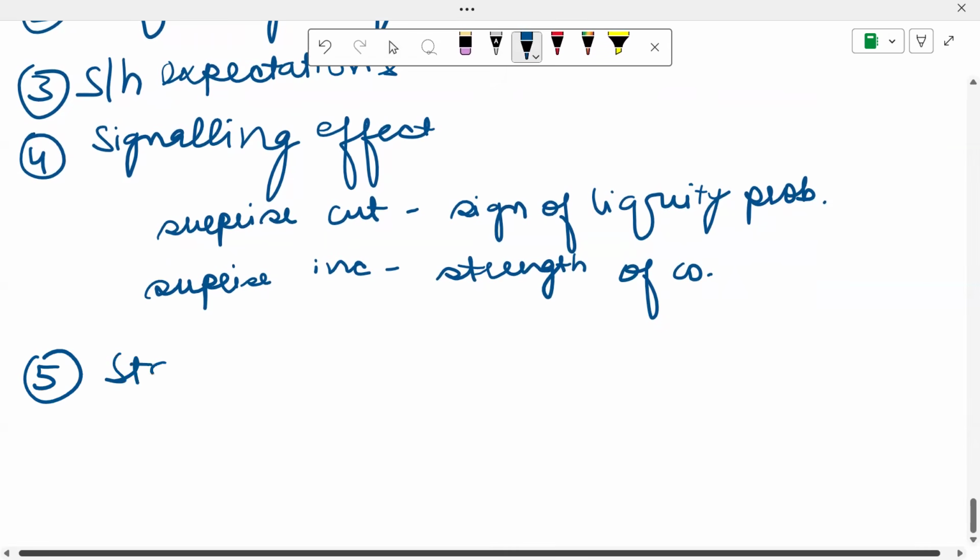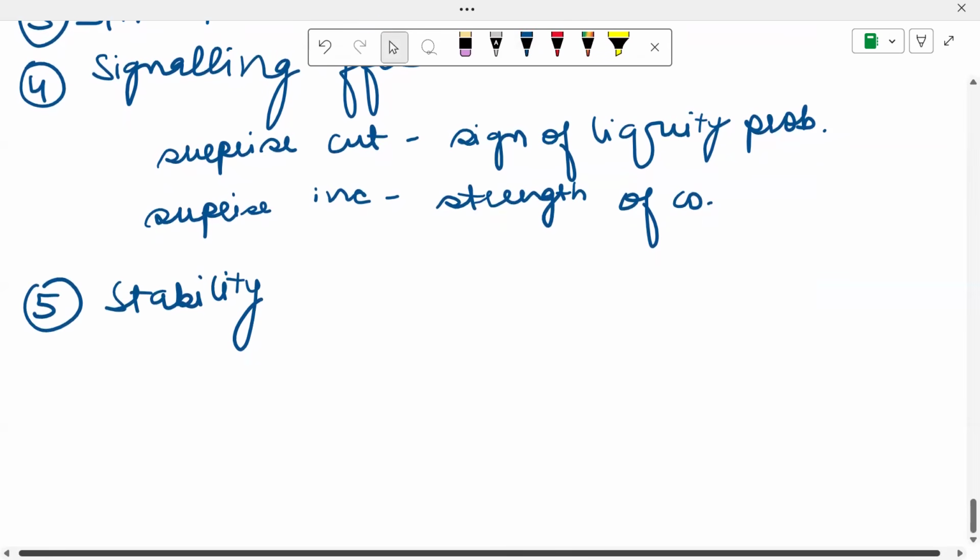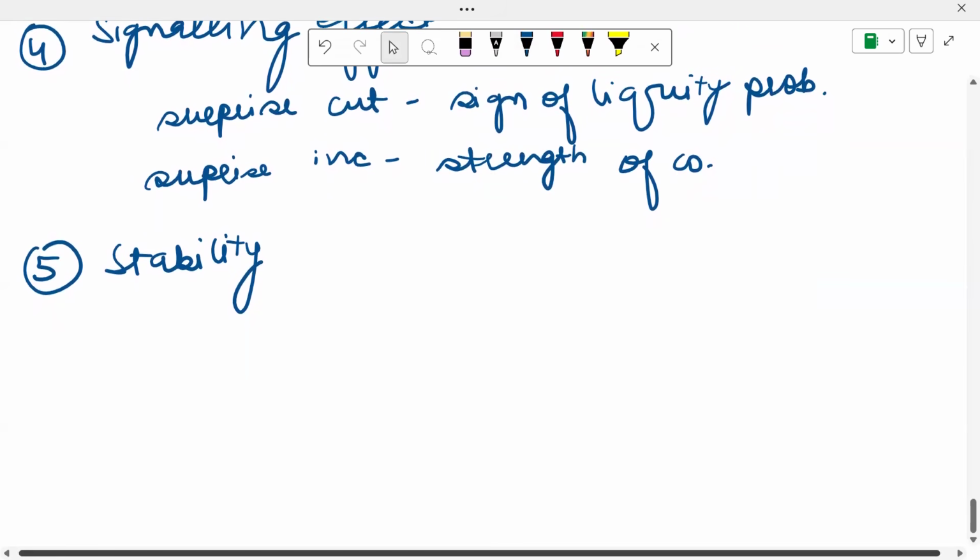Number 5 over here is the stability. Companies thrive to be stable. They want to have a stable level of dividend, or at least a constant growth rate, so that they are avoiding any sharp movements in the share price.